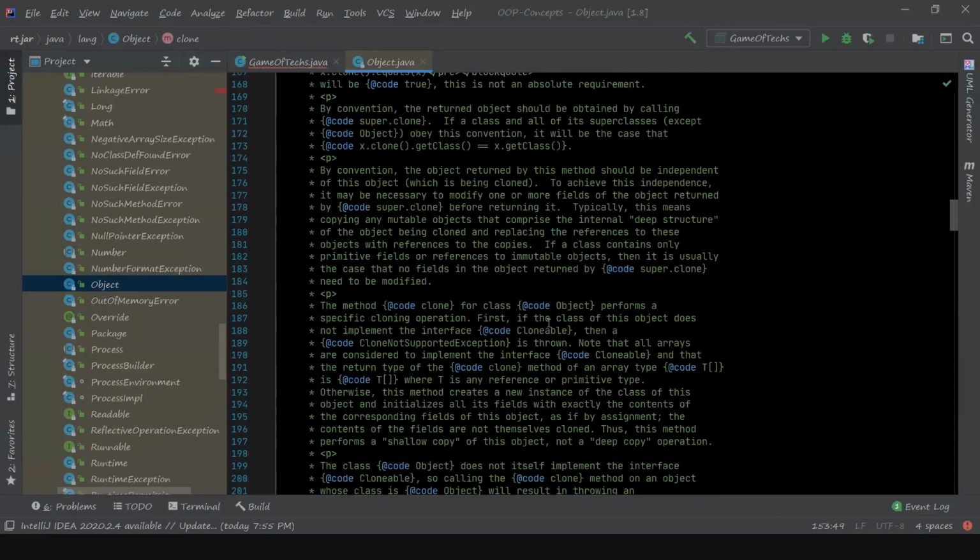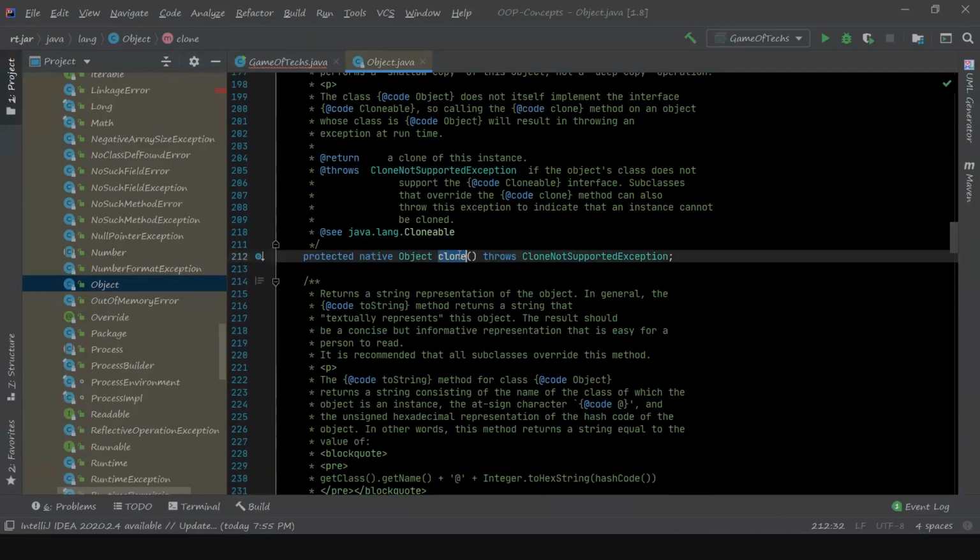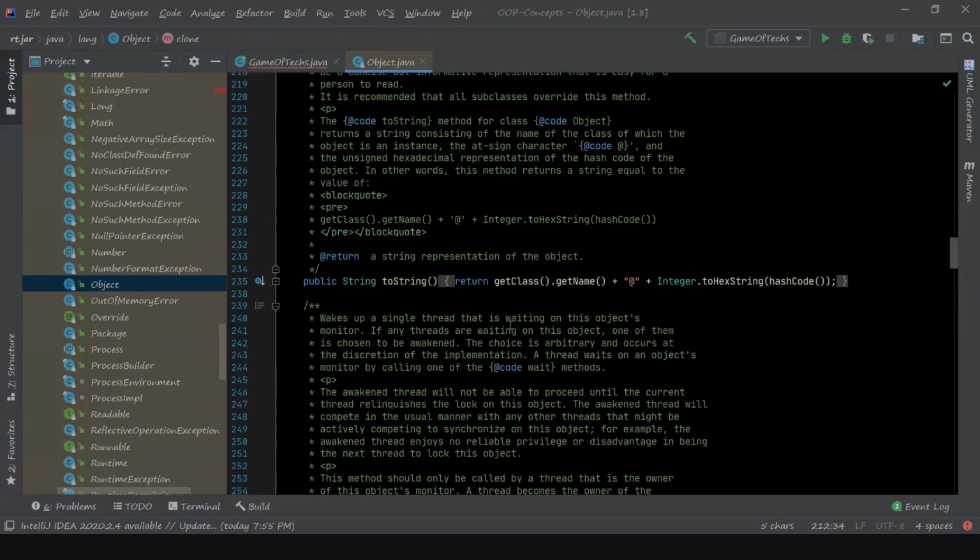Let's move further. The clone method basically returns a copy of this object. And the toString method returns a string representation of that object.